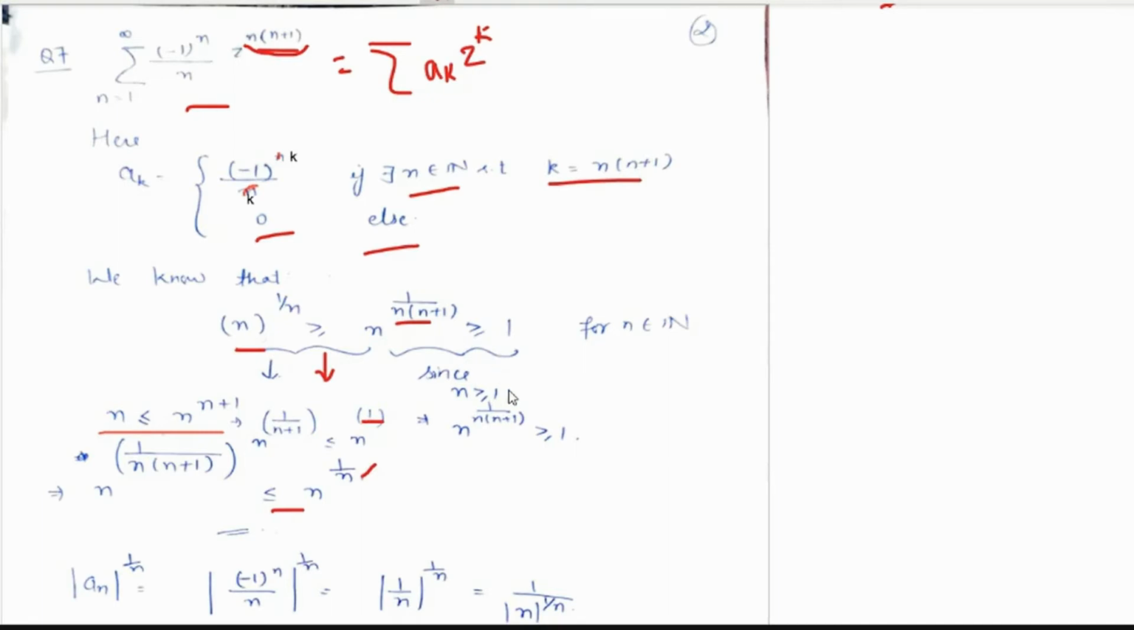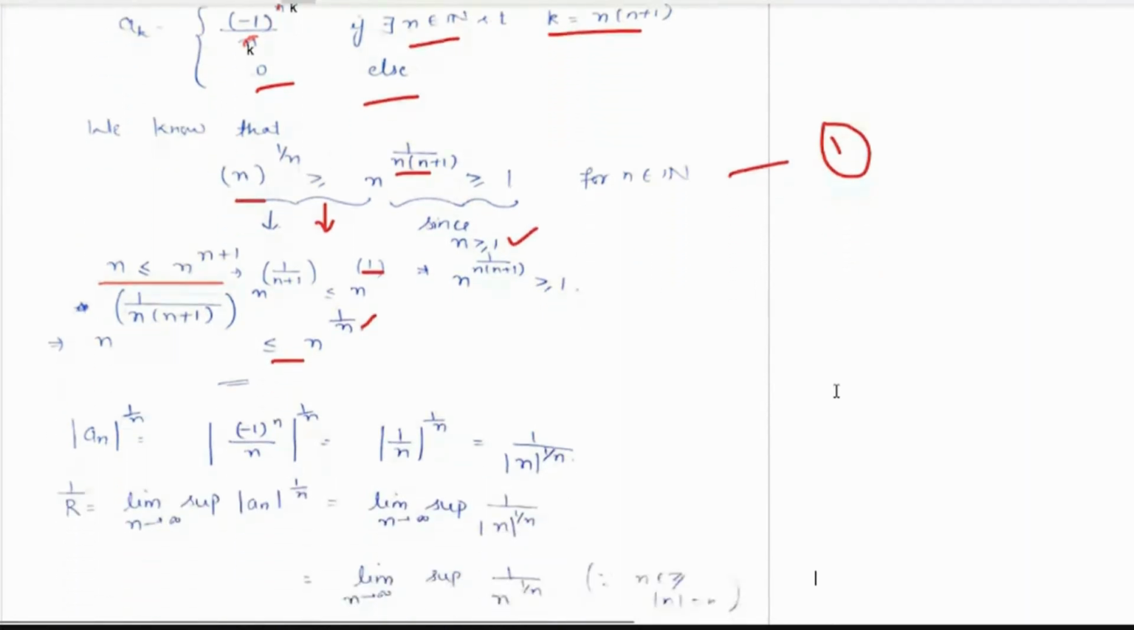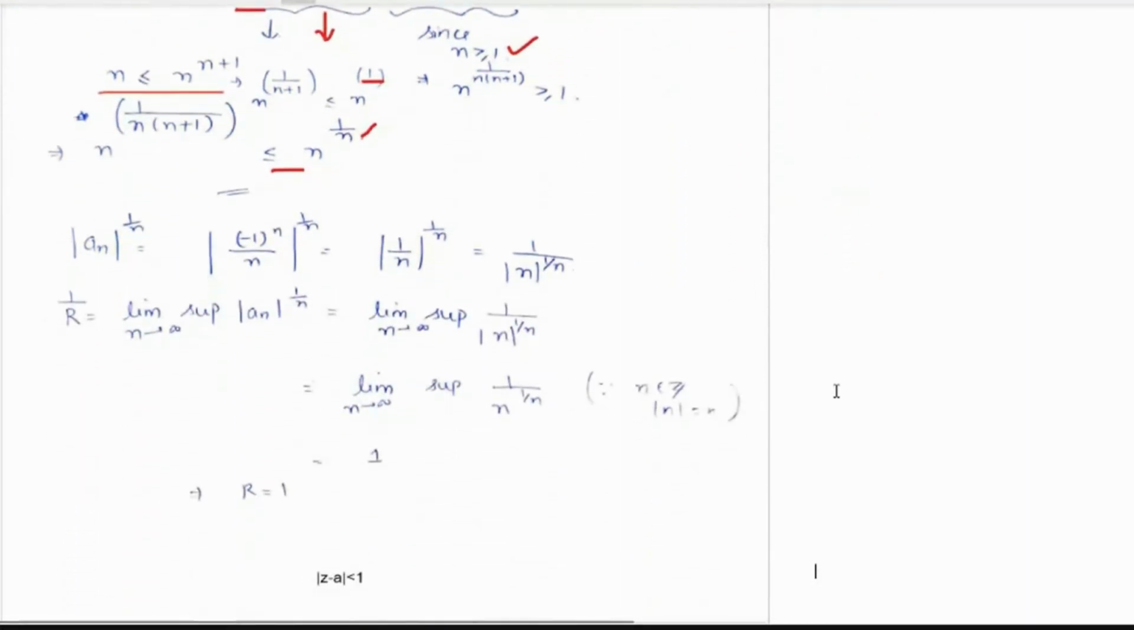And the second holds since n is greater than or equal to 1. So first we have this inequality and this holds, right? Why do we use this, why do we need this inequality? The reason is that if we are considering the formula for radius of convergence, then that would include modulus of an to the power 1 by n, if we are using this formula, right?